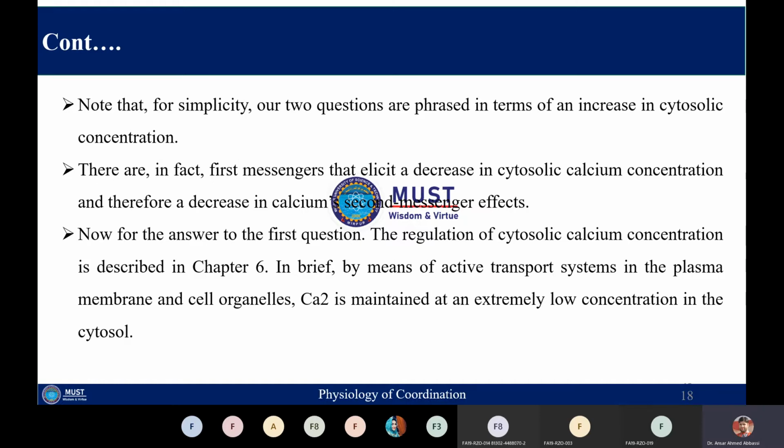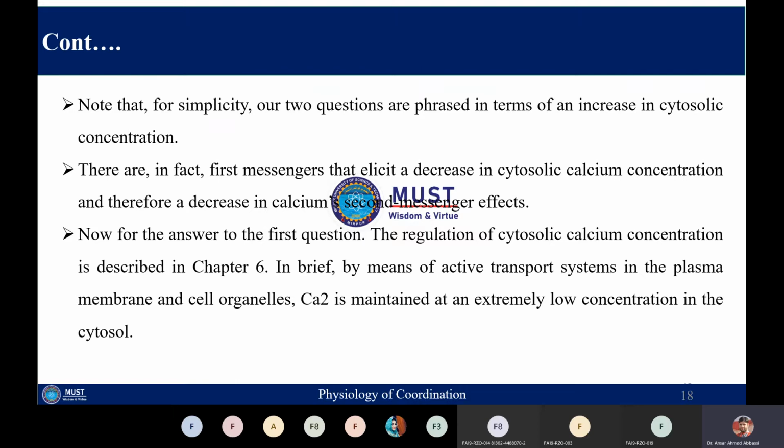As I have told you, the calcium which moves from the extracellular side towards the intracellular side through the calcium channel is again taken up by the cell organelles. For example, calcium is stored in the endoplasmic reticulum.